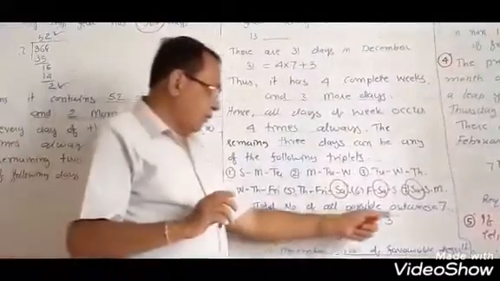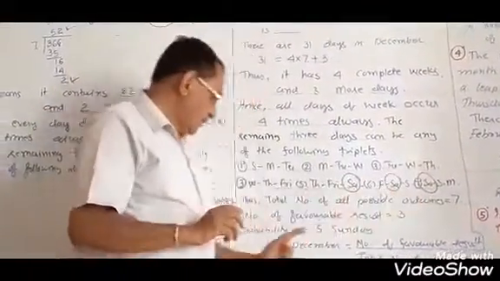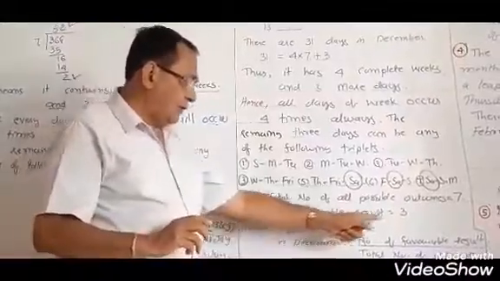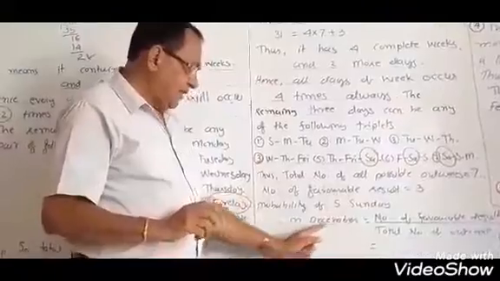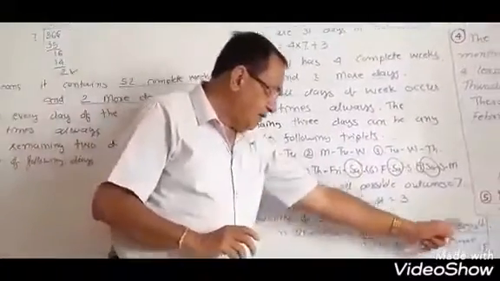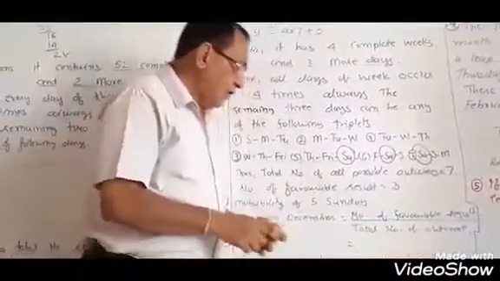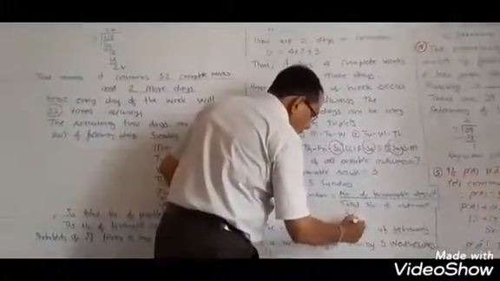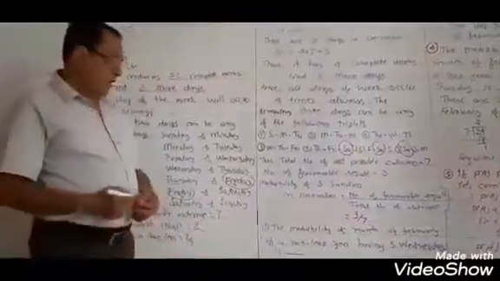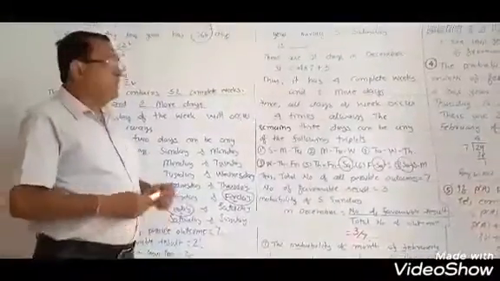So the total number of possible outcomes, the number of days, is 7. The total number of favorable results is equal to 3. So the probability of 5 Saturdays in December is the number of favorable results upon the total number of outcomes, that means 3 upon 7. Get it?